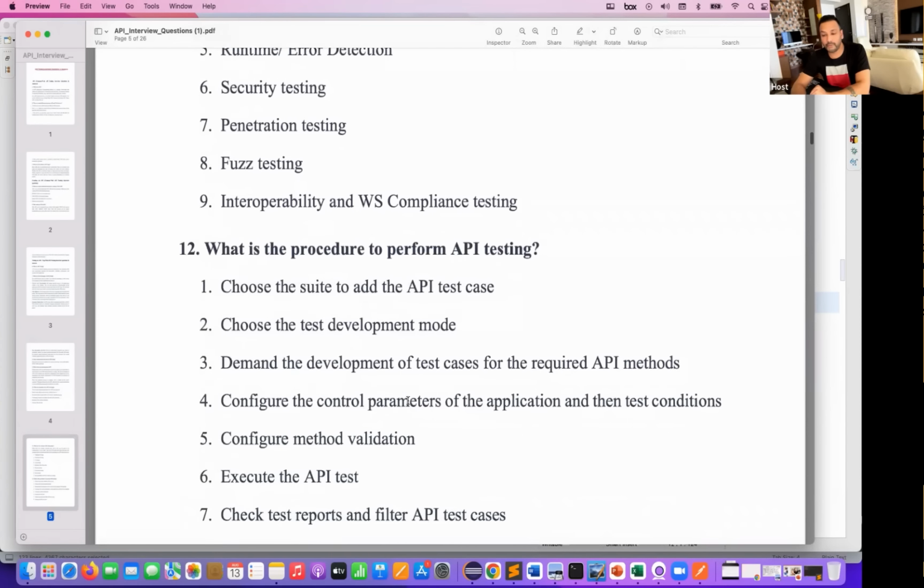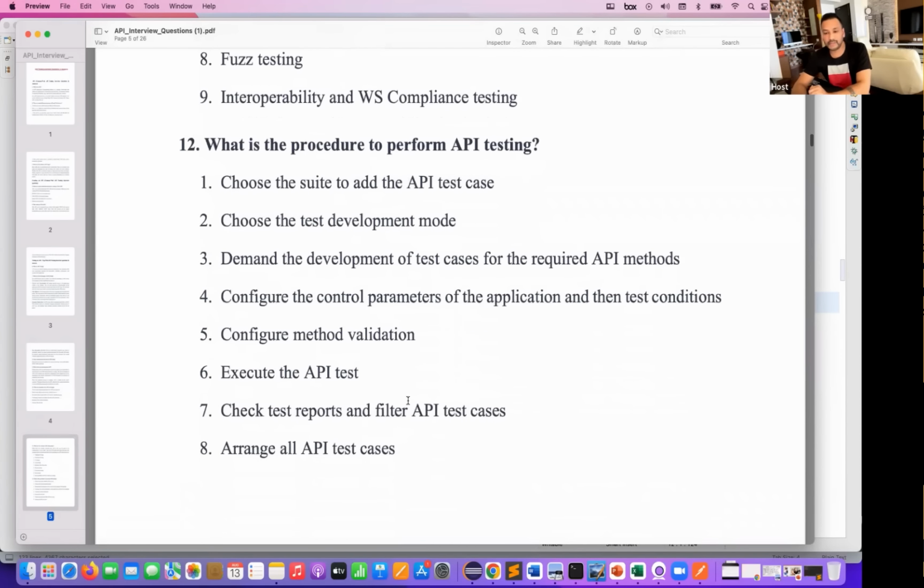What is the procedure to perform API testing? What is exactly the procedure? How will you test it? First of all, choose the test suite to add to the API test. After that, choose the test development mode, that is, on which environment you really want to test it. Demand the development of test cases for the required API methods.